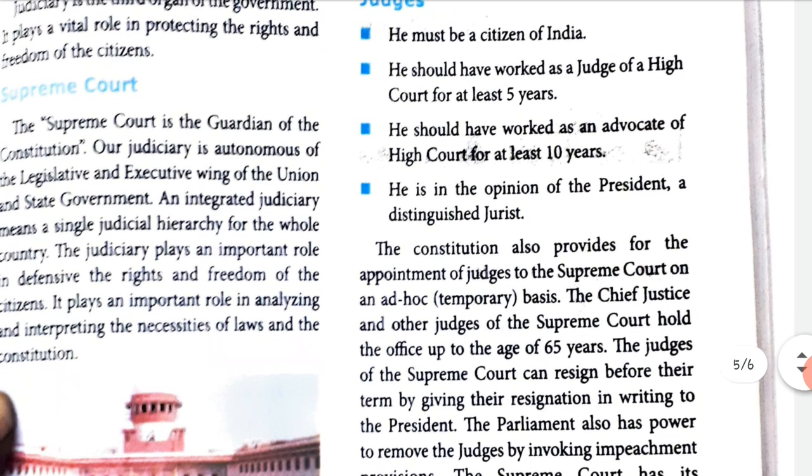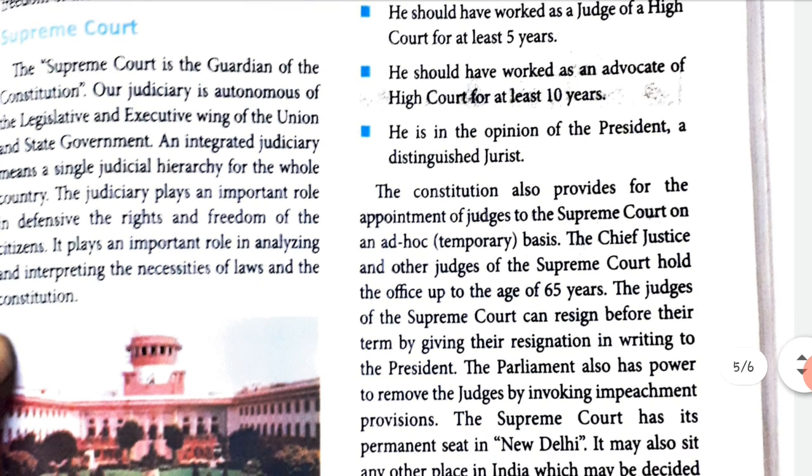Jurist means lawmaker. The Constitution also provides for the appointment of judges to the Supreme Court on a temporary basis. So the Constitution, that means the law, provides for the appointment of judges to the Supreme Court. So they can provide a judge to the Supreme Court on a temporary basis.